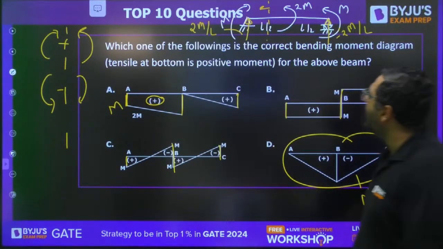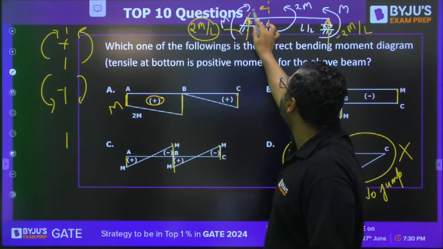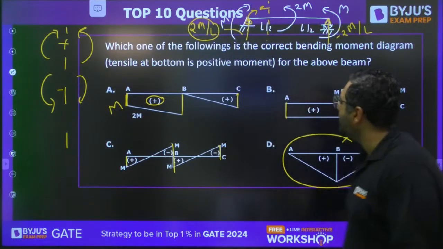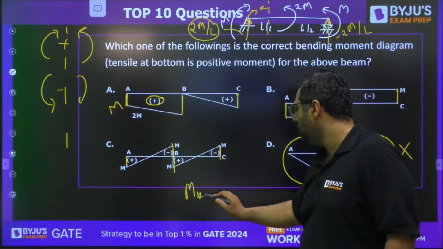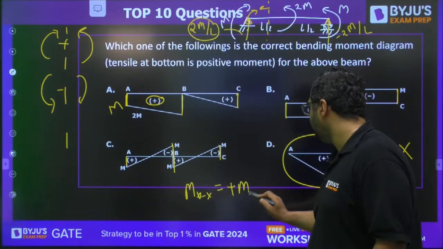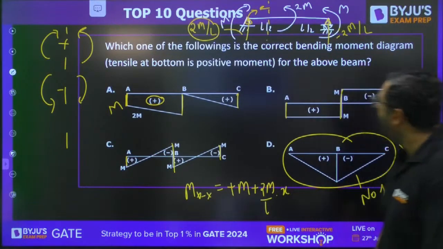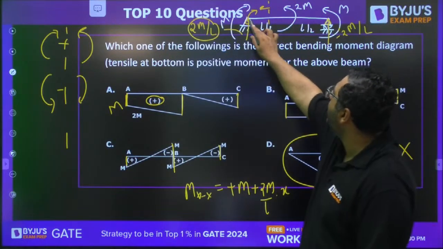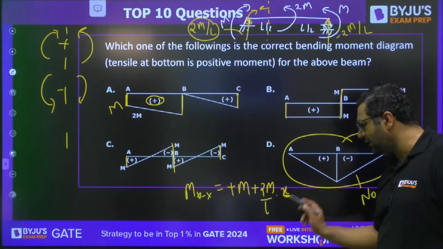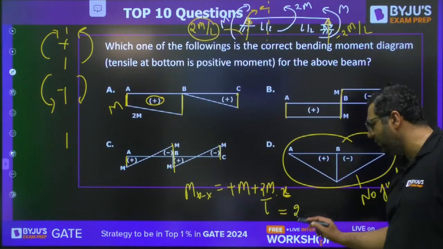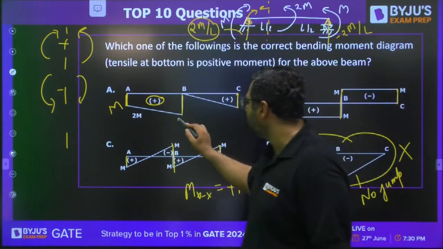Then my dear, after that, this is 2M by L. So this 2M by L will also be creating sagging. So if you want to find out the bending moment equation, it is going to be plus M and plus 2M by L into X. This is valid from A to C. So if you put X equals L by 2, then L will get cancelled out, 2 will get cancelled out, and you will get the value 2M at C. So here this is the 2M value.